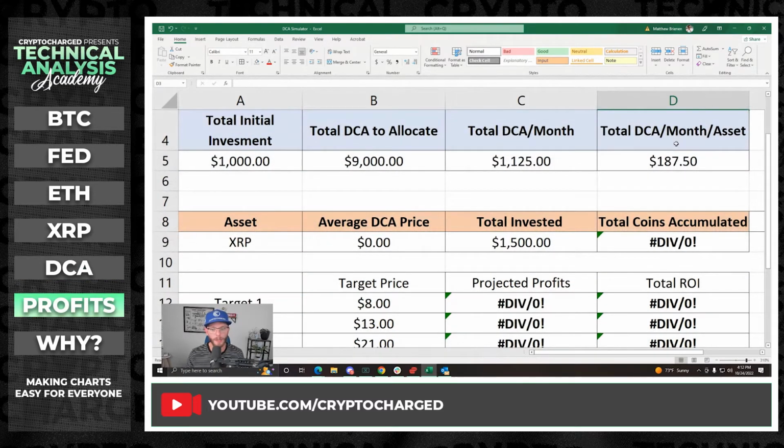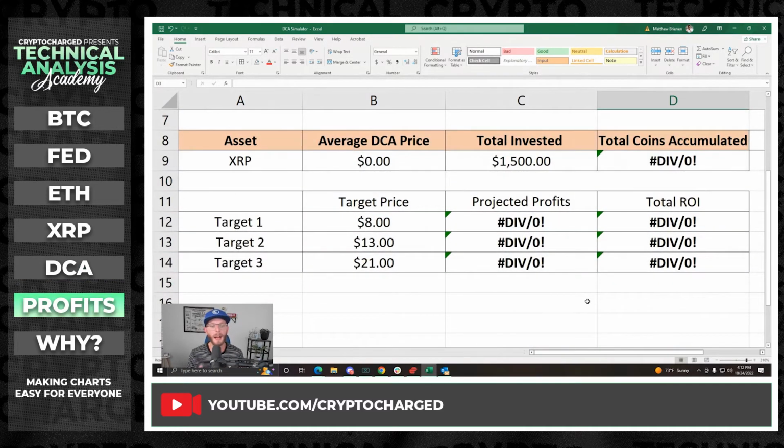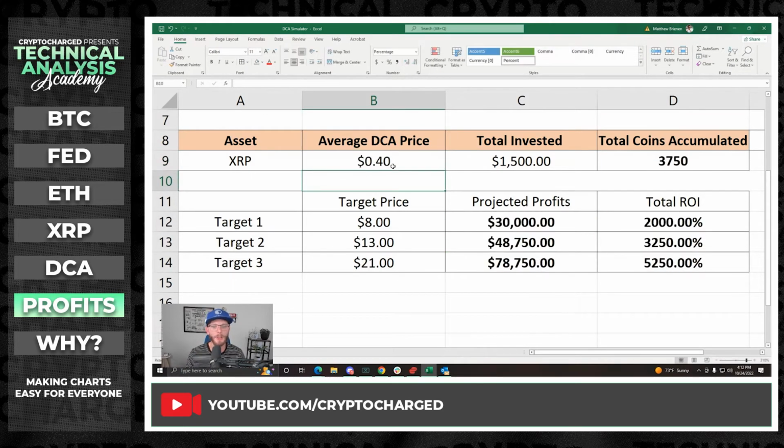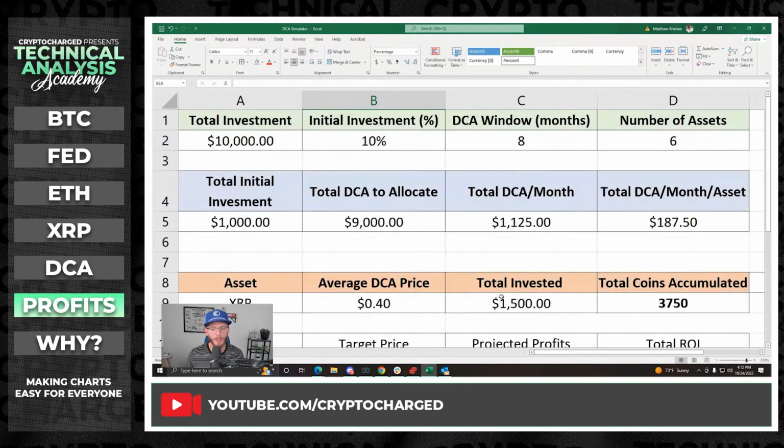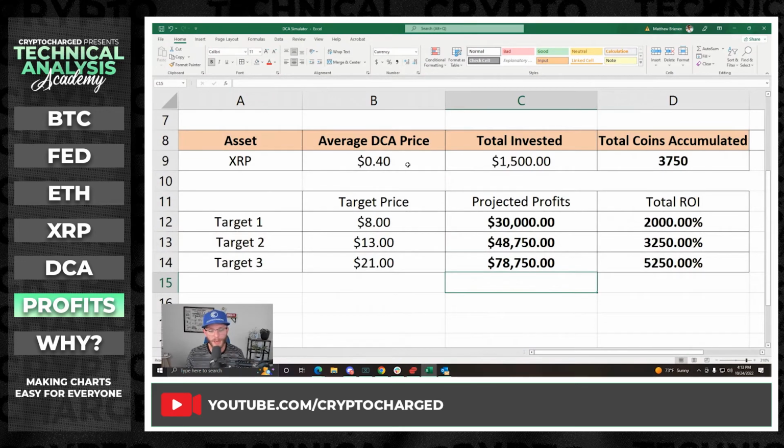So here's where it gets a little interesting, right? Because nobody can predict what your exact dollar cost averaging price is going to be. If we expect prices to come down towards maybe 20 cents, that could be really advantageous, right? But maybe they hover a little bit closer towards the 30 or 40 cent range. So you can toy around with the simulator just to see what that might look like. But let's say in this example that I think the average DCA price I'm going to have is roughly 40 cents. So I can see here that my total invested in this project, because I'm going to do this over 8 months, is $1,500. I should accumulate roughly, at a 40 cent average, 3,750 XRP.